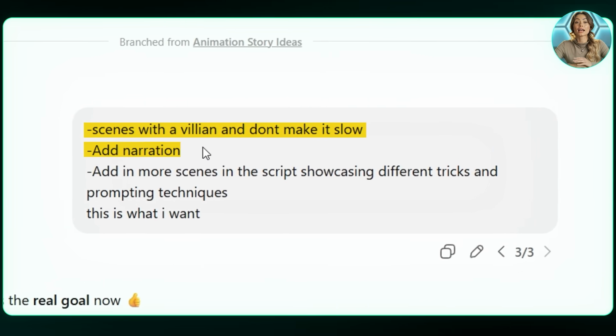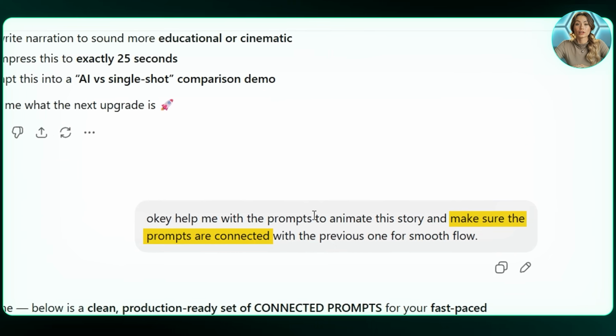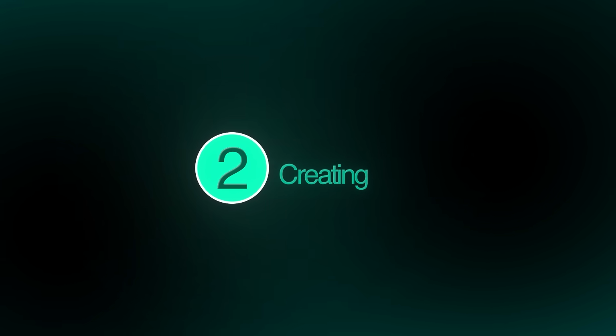Once I locked in the story idea, I asked ChatGPT to add a few things, like add a villain and narration. After that, I asked it to break the story into short scenes. I also made sure the prompts are connected. This is very important. If the prompts are not connected, the story will feel random. Once this step is done, I have all the prompts I need to animate the full story. Now we can move on to creating the visuals.